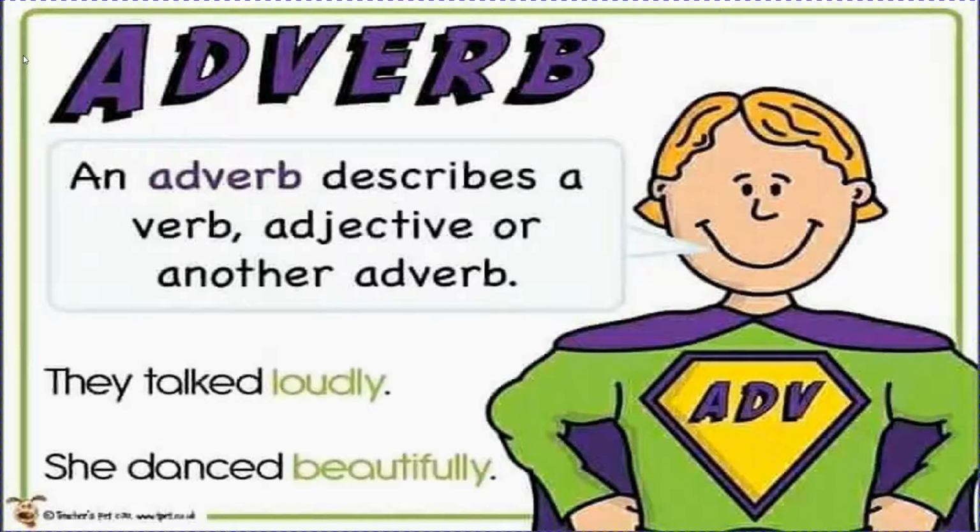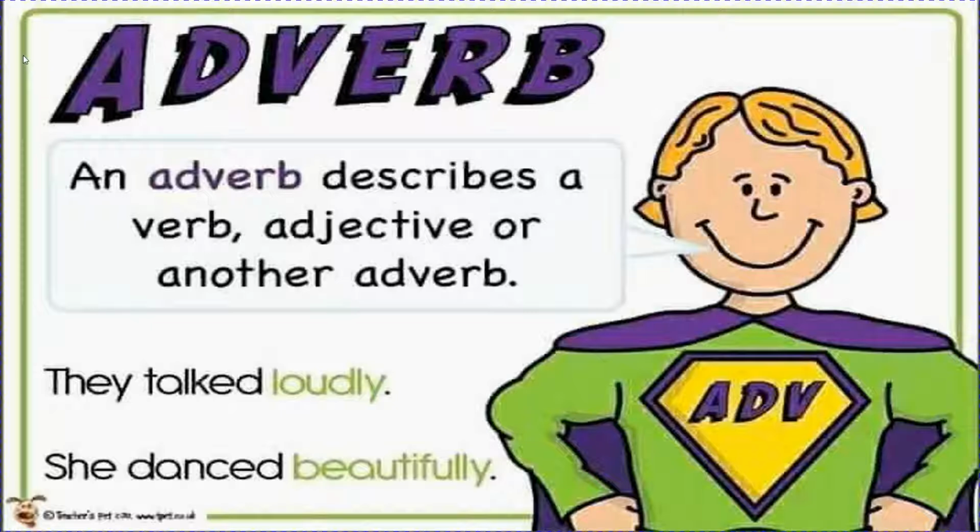Let's see examples. Like, they talked loudly. Talked, it's a verb. And how are they talking? Loudly. So loudly is describing a verb, so it will become an adverb. She danced beautifully. Again, danced is a verb. And which word is describing it? Beautifully. How is she dancing? Beautifully. So beautifully is describing a verb, so it will become an adverb.